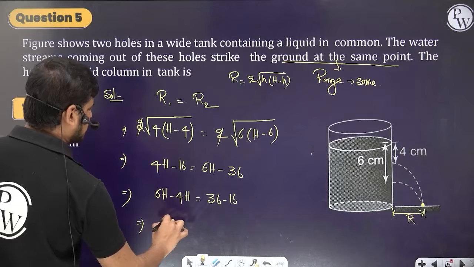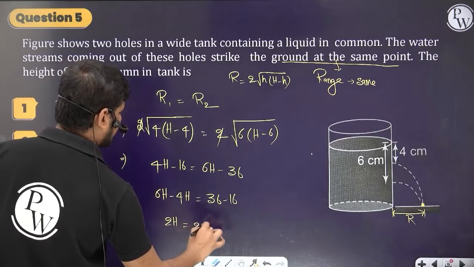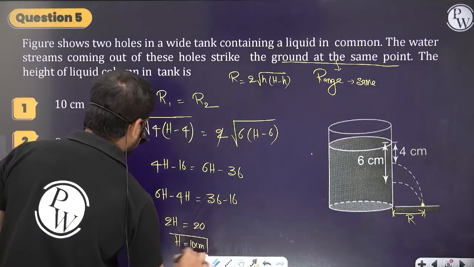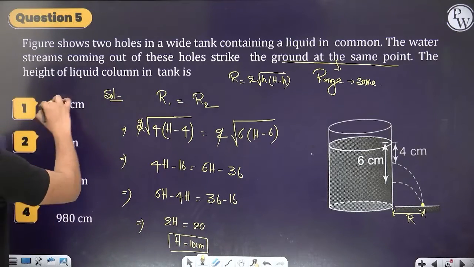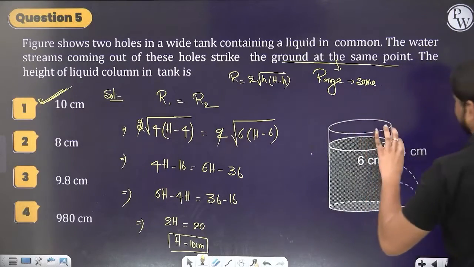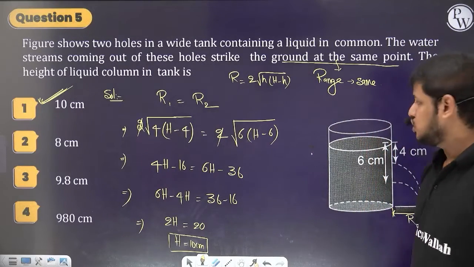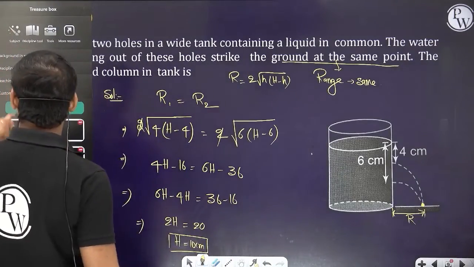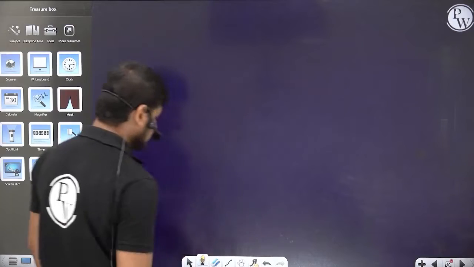So we get 2H is equal to 20, H is equal to 10 centimeters. So the total height H is 10 centimeters, and the holes are made at heights of 4 centimeters and 6 centimeters. You can also derive the general formula for this, so let me do that also.